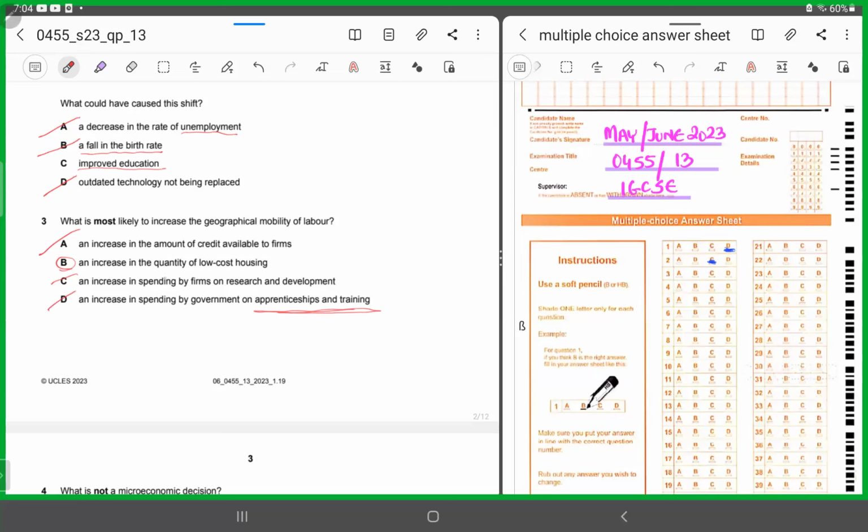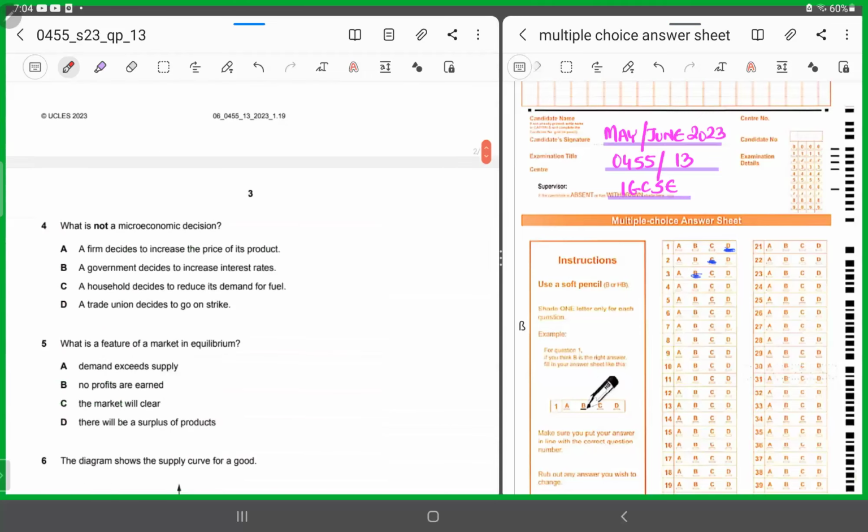Why? Because when the provision of low-cost housing is available to the labor force, they can easily opt for jobs available in far-flung areas. So housing would not be an issue that they would need to consider before applying for vacancies out there. So you are actually increasing the geographical mobility of labor by making the provision of low-cost housing accessible. All right, so 3 has to be B.